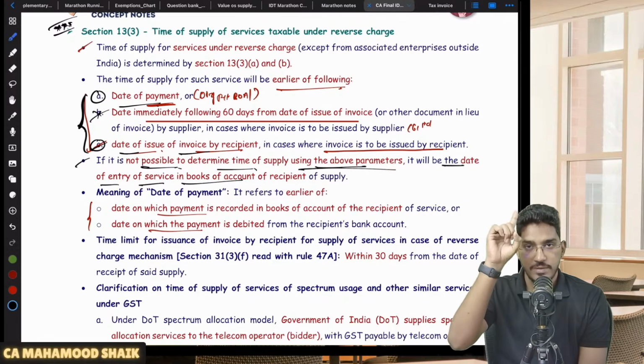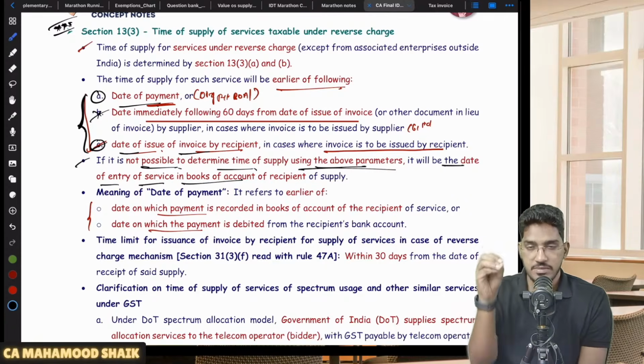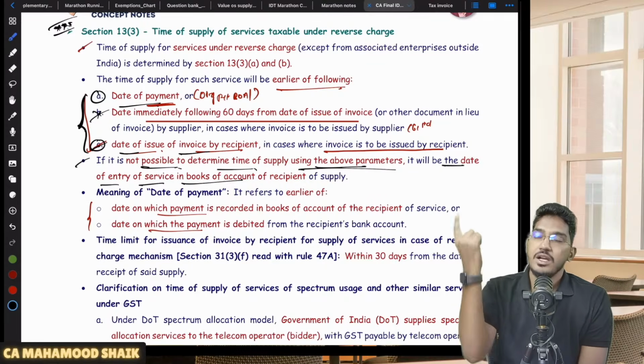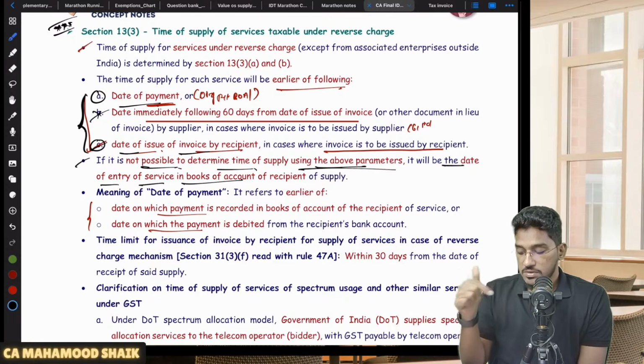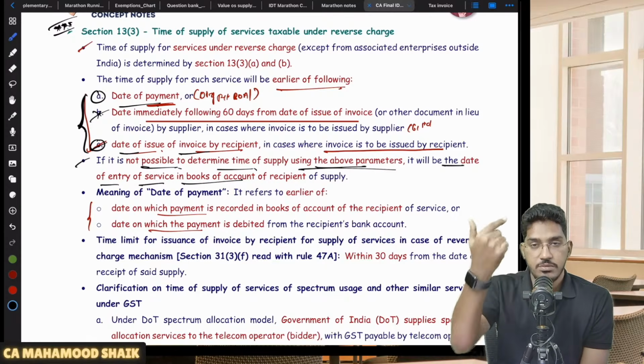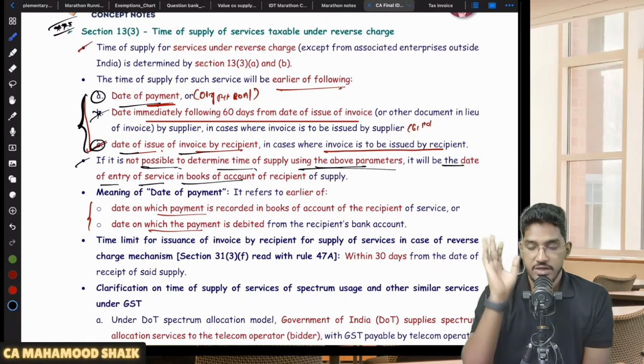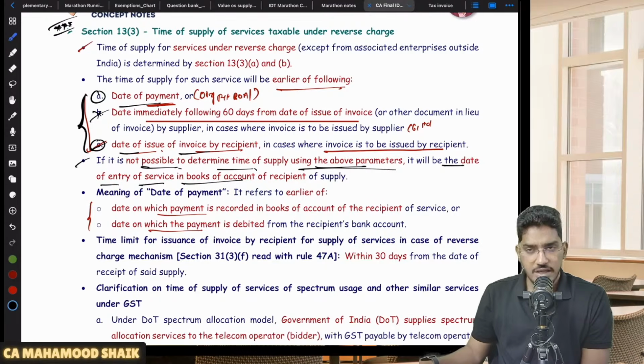Same as supply of goods. Whatever they have told in supply of goods, the same thing they are saying. If it is not possible to determine, in goods they have told the date of entry of goods in the recipient's books of accounts. In case of service also they are saying the same thing. The date of entry of service in the books of accounts of the recipient will be considered as time of supply. Understood? Clear and comfortable?